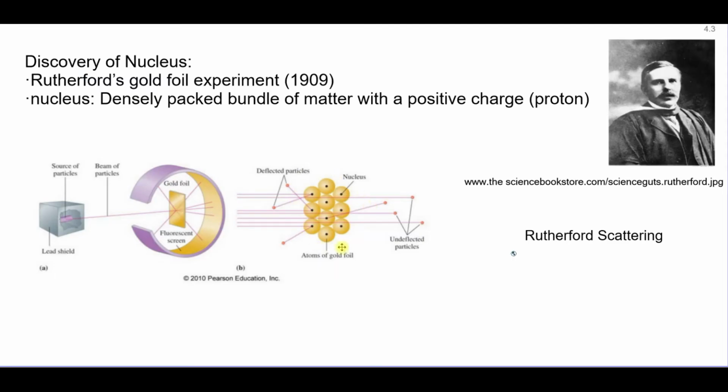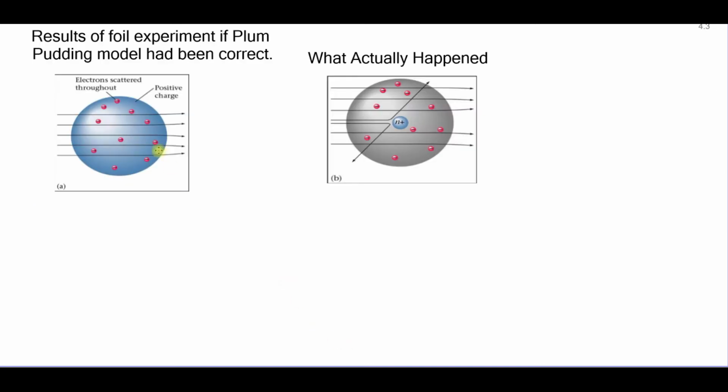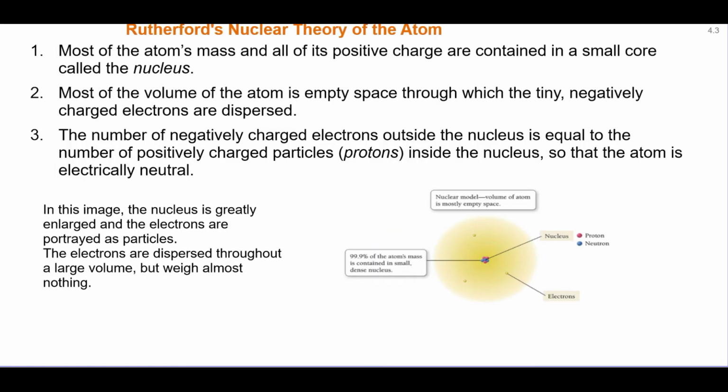And so Rutherford hypothesized that there was this nucleus inside, this positive charge that was hitting the particles and bouncing them off. And here's an example of what he expected and what actually happened. Rutherford came up with the nuclear theory: most of the mass and all of the positive charge of the atom are in the small core we call the nucleus. Most of the volume is empty space, and we have these extremely small negatively charged electrons spread throughout.